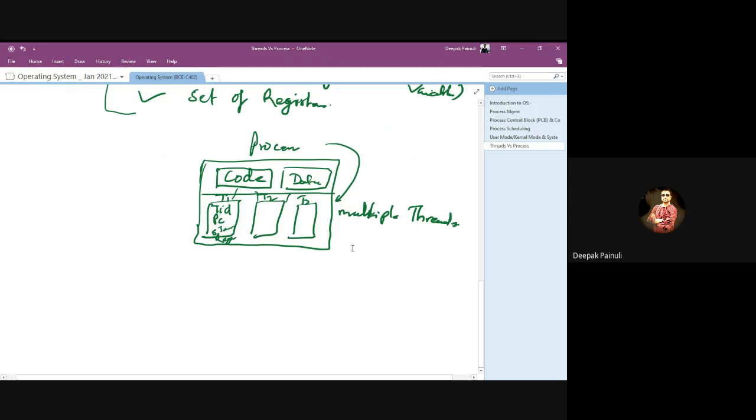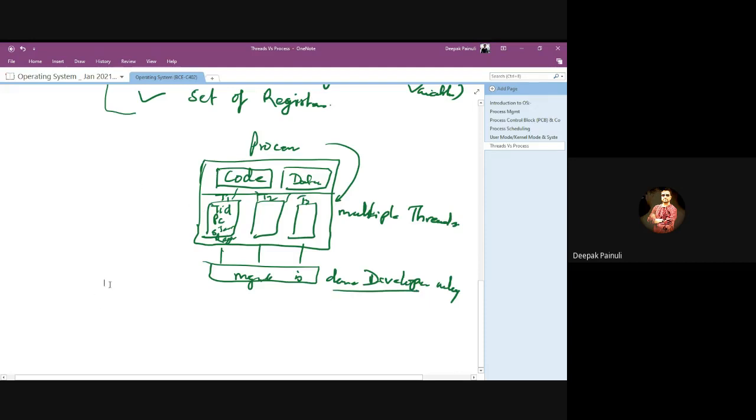Thread creation, deletion and management is done by the developer only. See the advantage of using threading.